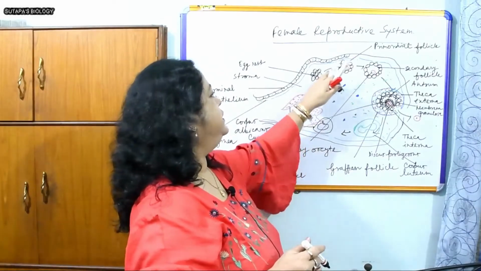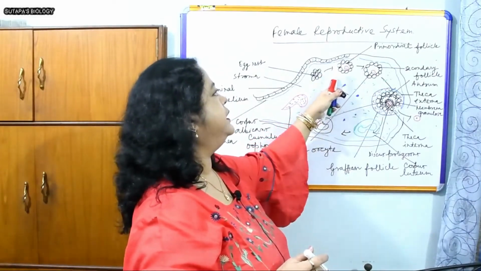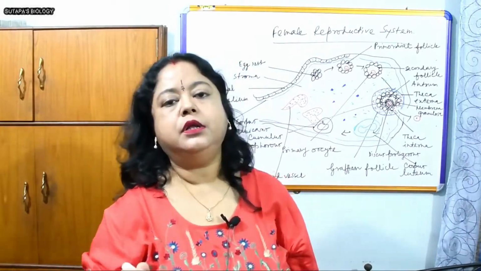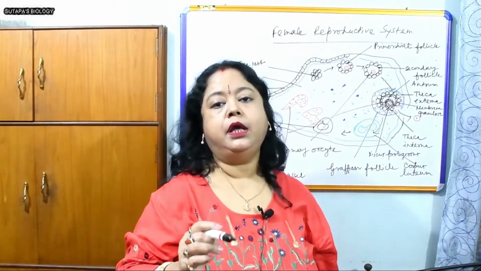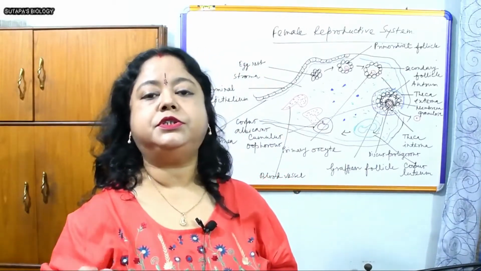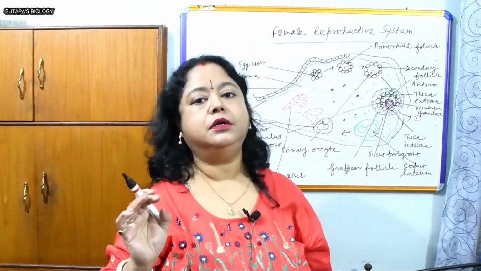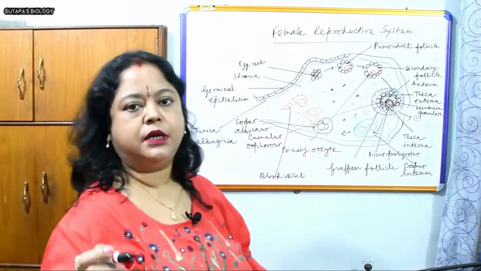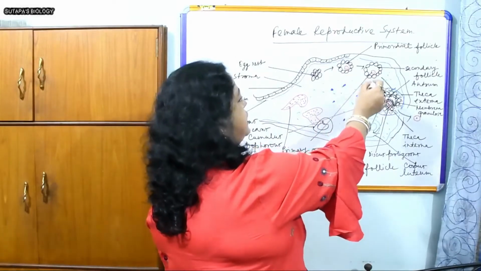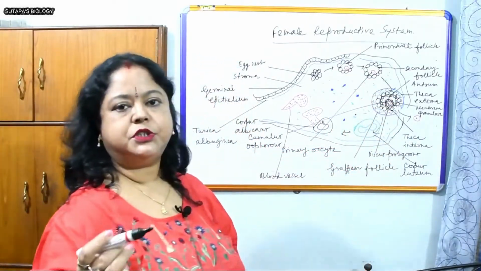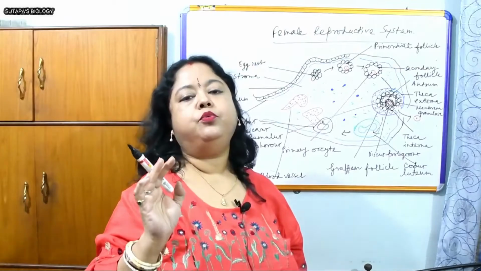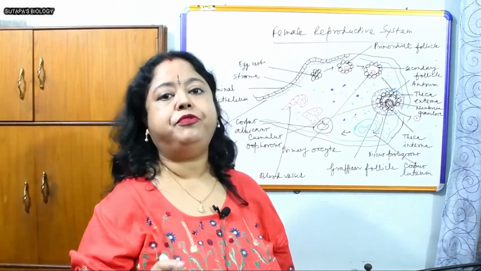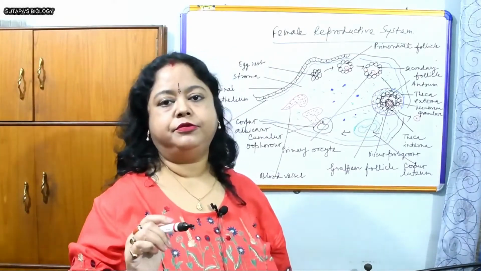After that, here the cavity is formed in the primordial follicle, and the hormone estrogen, the youth hormone of the female, will increase in concentration in urine and blood. It will increase gradually after one bleeding cycle, and as the follicle gradually increases in size, the concentration of estrogen will be more in the blood and urine of the female, and the female will feel very jolly and active in this period.